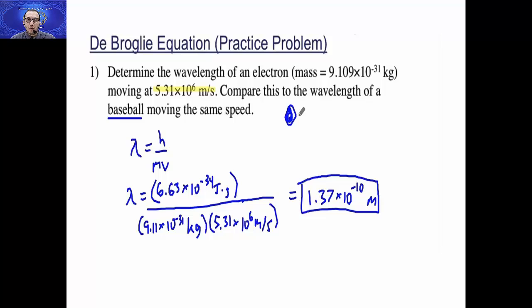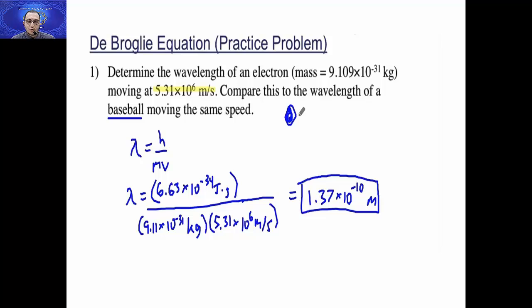De Broglie equation. Determine the wavelength of an electron. It has a mass of 9.1 times 10 power negative 31 kilogram, moving at this velocity, 5.31 times 10 power 6 meter per second. Compare this to the wavelength of a baseball moving with the same speed. Okay, now we need to find out the wavelength of the electron.